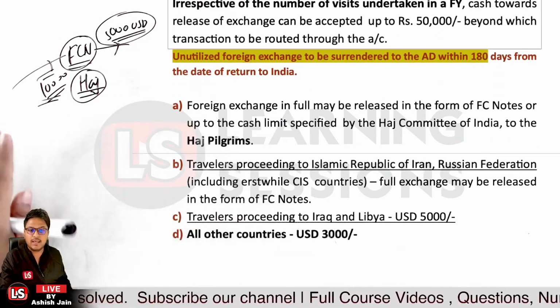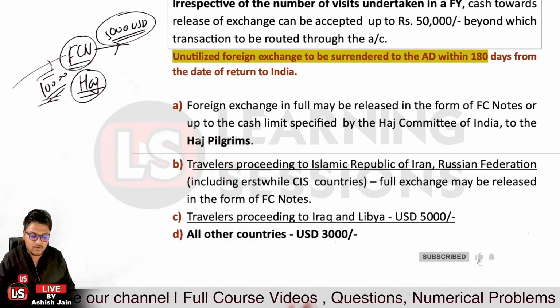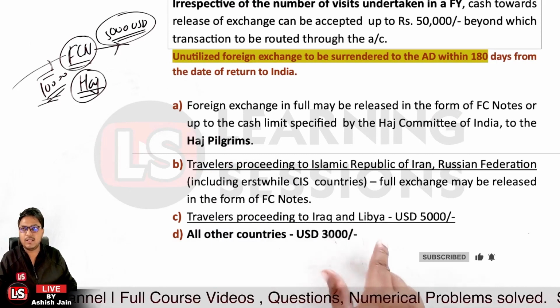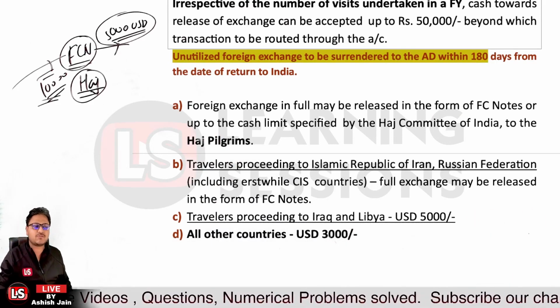If you're going to Iraq and Libya, and if you're going to move to any other country except Bhutan and Nepal, you can obtain foreign currency notes amounting to USD 3,000, maximum up to 3,000 only, not more than that. So that's the case related to foreign currency notes.